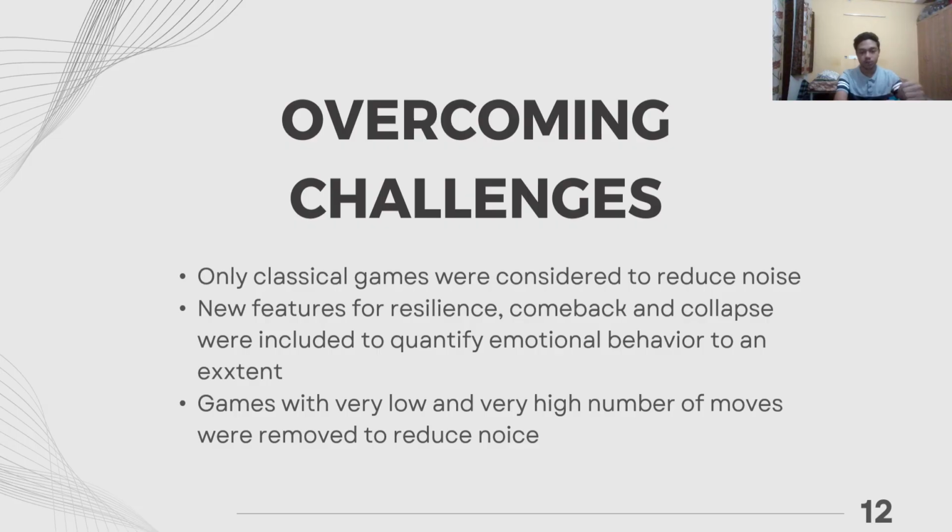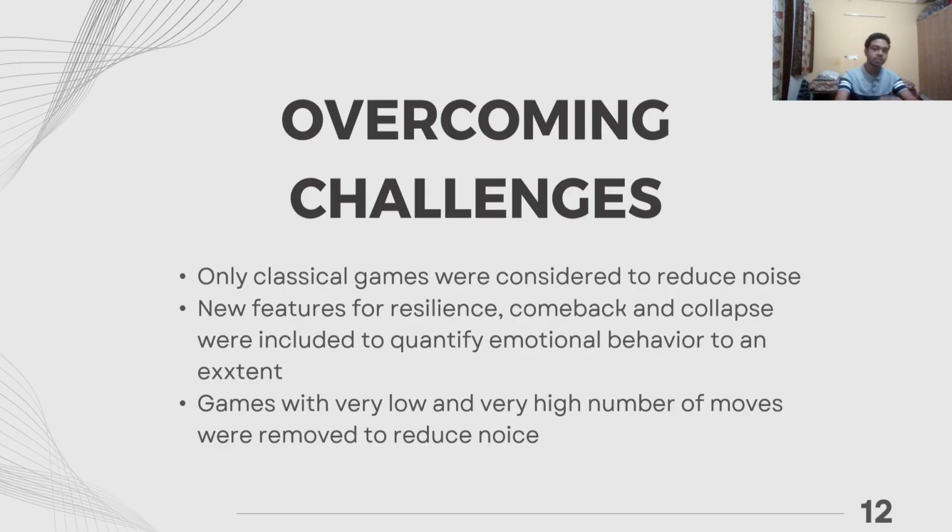generally emotional behaviors are very tough to quantify. It's generally a very qualitative feature, but over here, I've tried to introduce new features such as the fighting capability, the compact index, and the collapse index to sort of quantify the emotional behaviors that can be understood from a chess player's moves. I've also removed games which had a low number of moves and a very high number of moves.